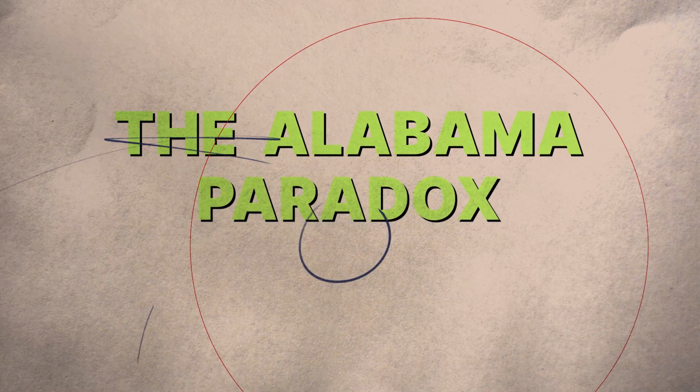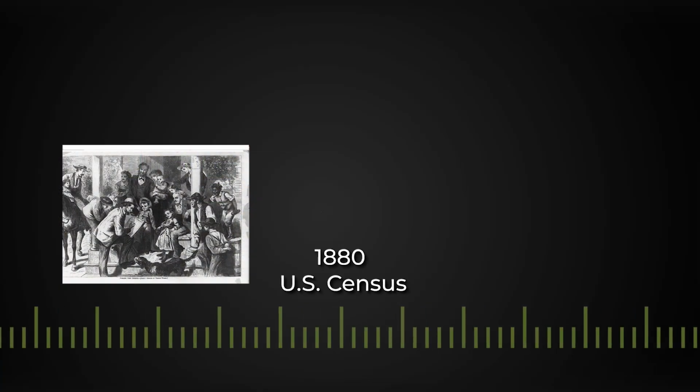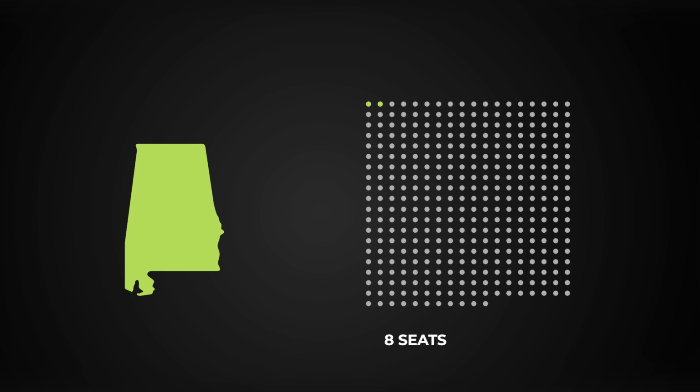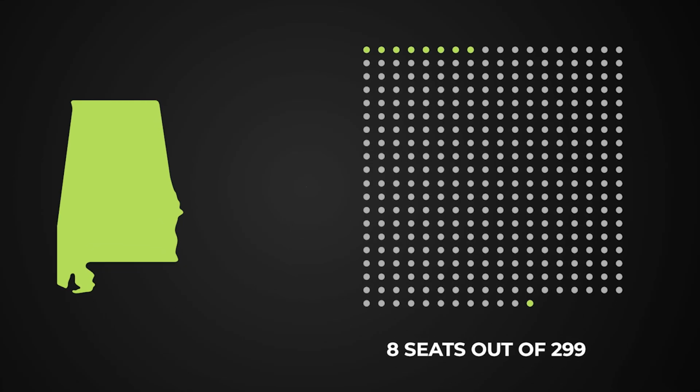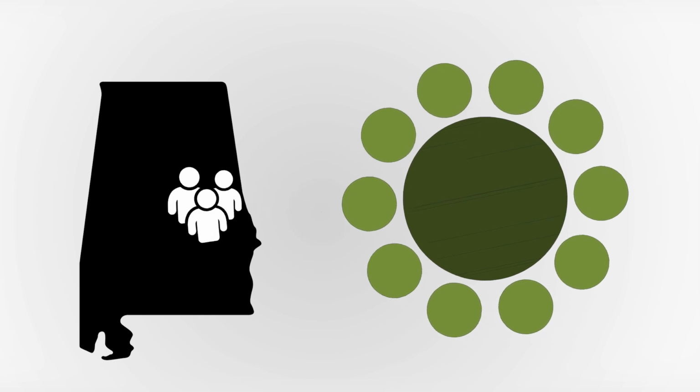The Alabama Paradox. One of the earliest examples of a political paradox comes from the 1880 U.S. Census, specifically the distribution of seats in the House of Representatives. At the time, the state of Alabama had 8 seats out of 299. But when Congress considered adding a 300th seat to the House, Alabama inexplicably lost 1 seat despite it suffering no change in population. This occurrence, known as the Alabama Paradox, highlights the unpredictability of apportionment, the term used for the way seats or resources are allocated based on population.